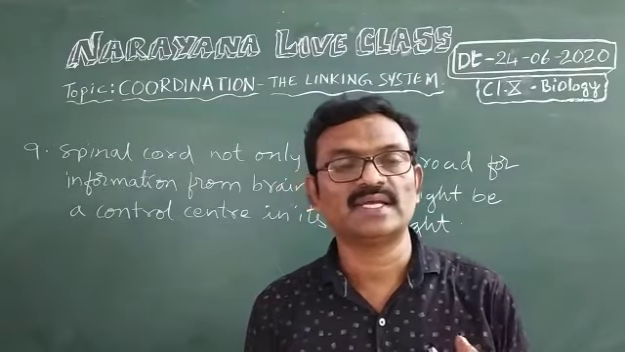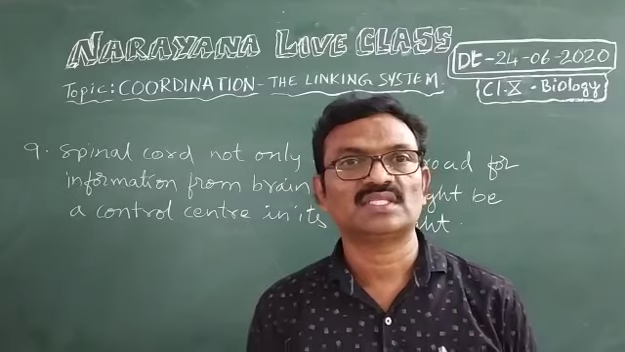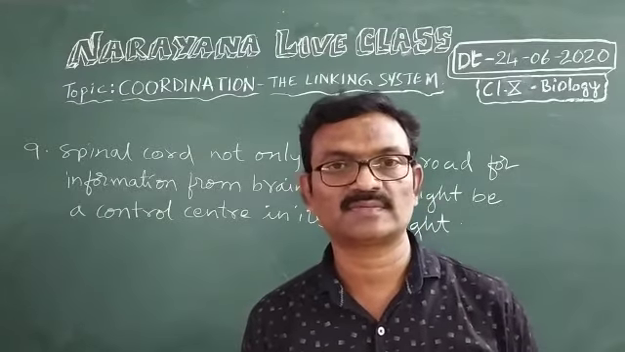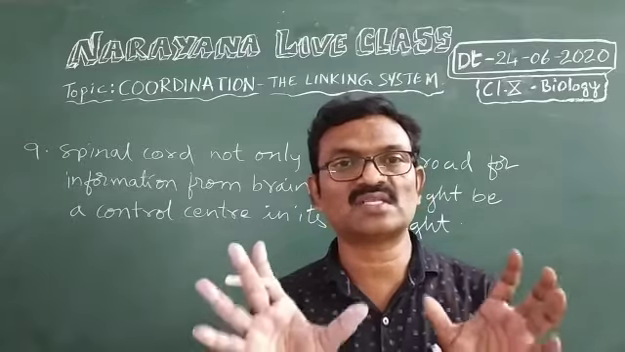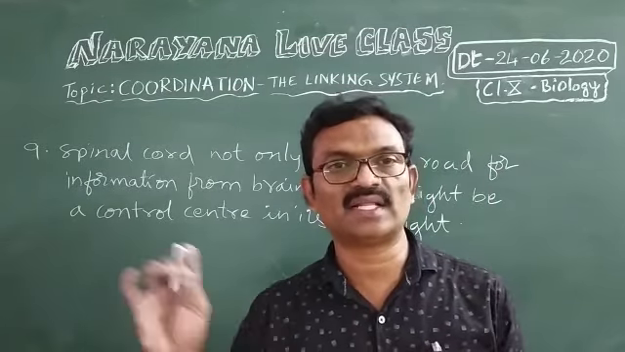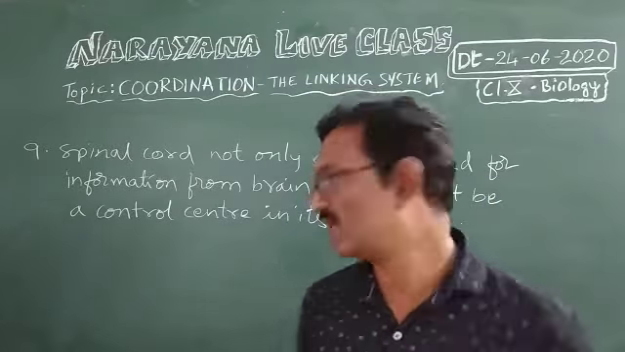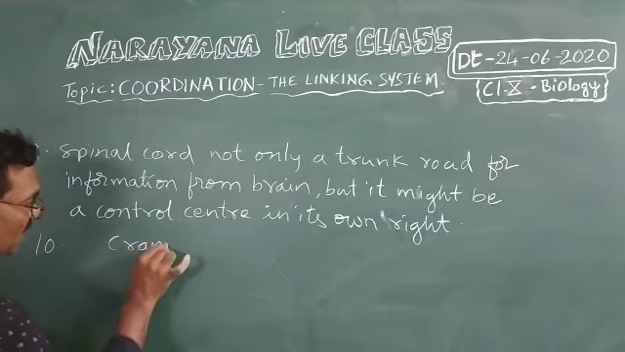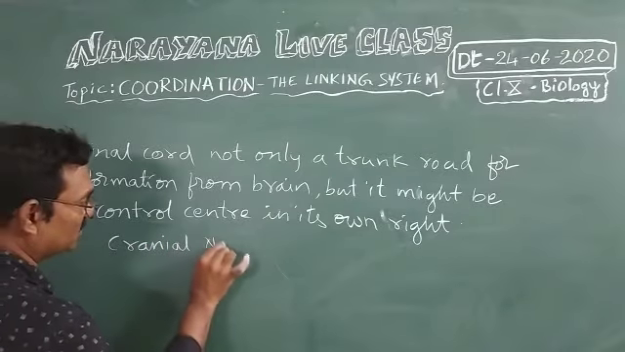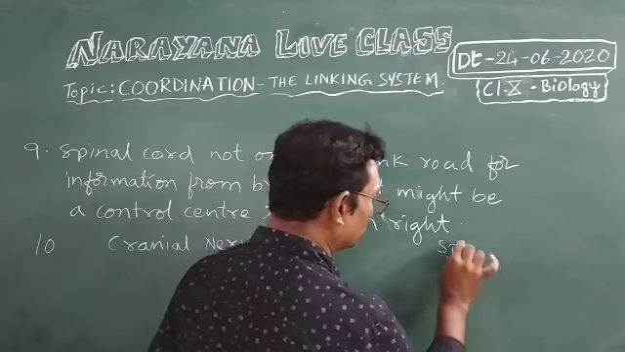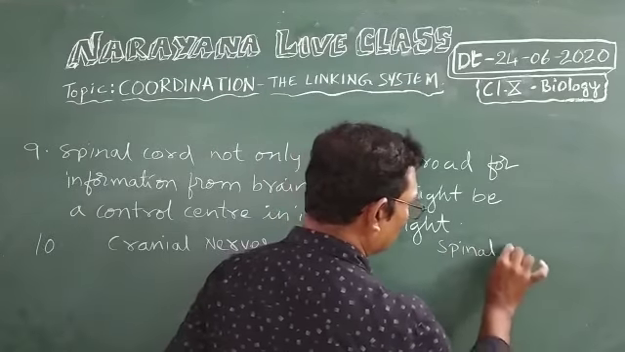Yes, now let us see the 10th question, the last question. Differentiate between cranial nerves and spinal nerves. Okay, so you have to write the answer in tabular form. On one side you write the cranial nerves and on the other side you write the spinal nerves.